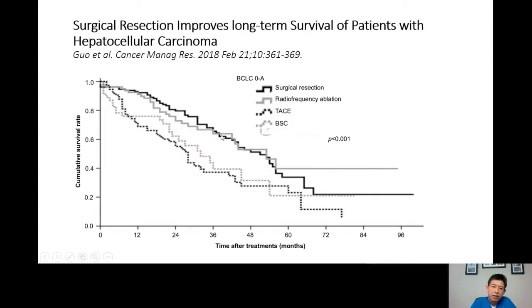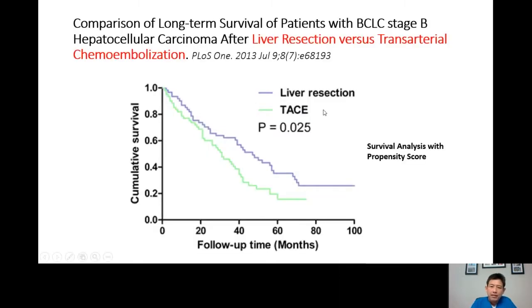This is again a graph comparing curative treatment, which is the resection and ablation on those two lines above, and the palliative treatment with Y90 or chemoembolization, or BSC, which is best supportive care, meaning not doing anything. The last two lines are actually not as good as the first two lines. So the survival is different. This is a comparison between liver resection, the upper line, and liver-directed treatment in the lower line. The survival is obviously much better with liver resection whenever technically feasible.